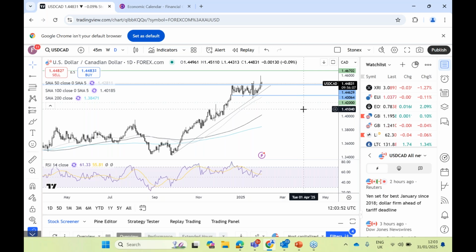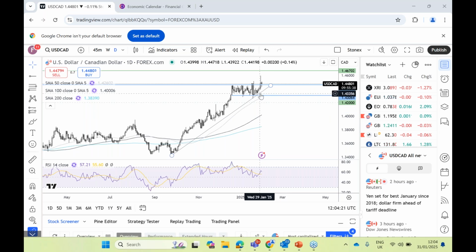Now, it's interesting to see what the reaction to this is in the market. And this is the Loonie, USD CAD. Obviously this stands to be in the firing line if the 25% trade tariff on imports from Canada into the US goes ahead. We did see a spike higher in USD CAD, but it hasn't really maintained those higher levels.